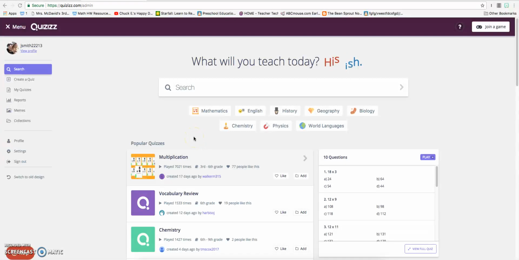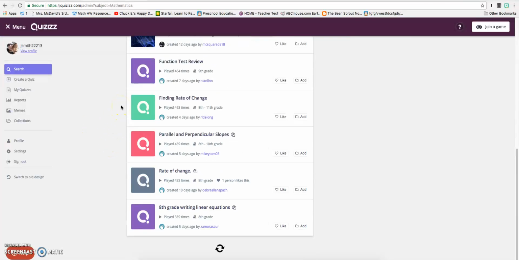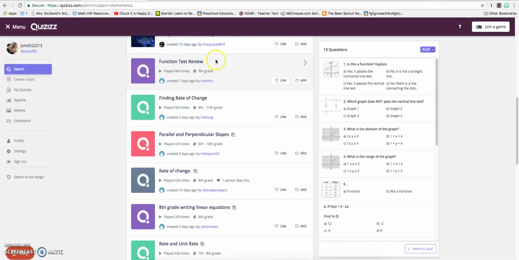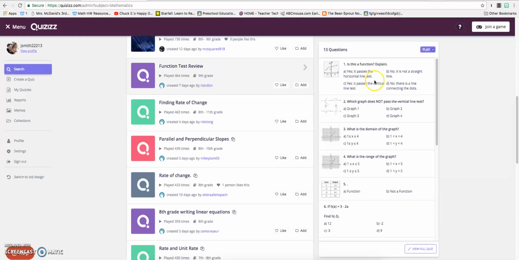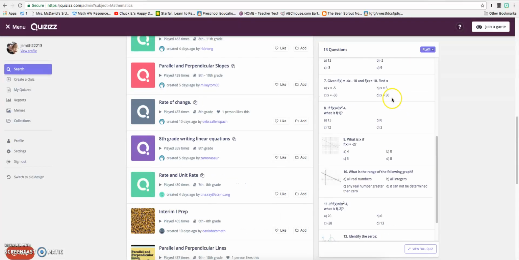To give a quiz, it's just a few simple clicks. You can click on what you would like to view. You can even view the questions before you give the test, or the quiz per se. I just hover over it, and here are all the questions that are on the test, as well as all the answer choices that the students will have.